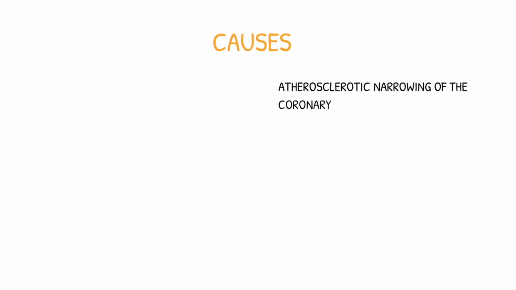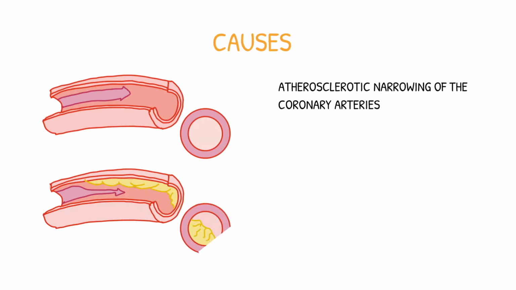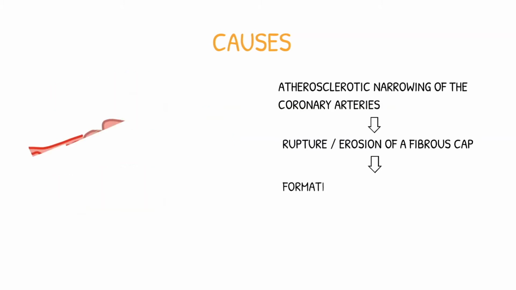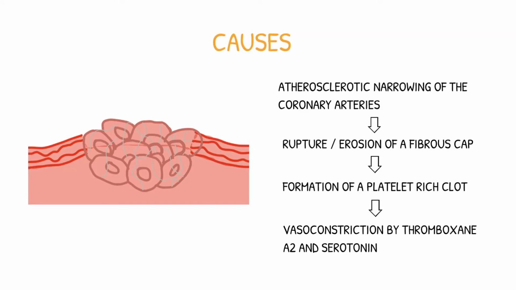The cause of acute coronary syndrome is down to atherosclerotic narrowing of the coronary arteries. The common mechanism for all acute coronary syndrome is the rupture or erosion of the fibrous cap of a coronary artery plaque, where a platelet-rich clot forms and vasoconstriction is produced by platelets releasing serotonin and thromboxane A2.